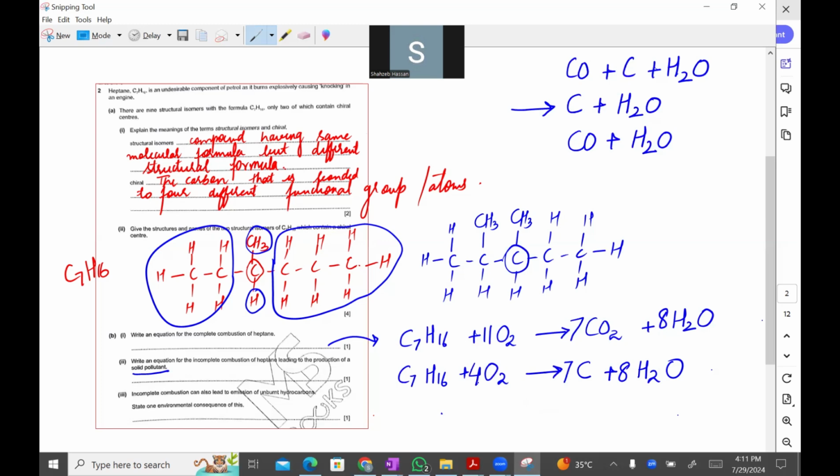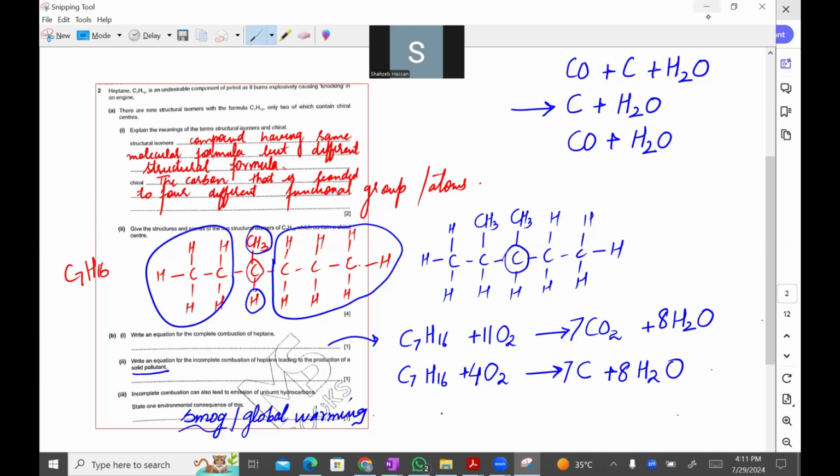Yes. Incomplete combustion can also lead to emission of unburnt hydrocarbon. State one environmental consequence of this. So you can say that either smog would be produced, or you can write that due to this, global warming can be produced. Because of the incomplete combustion, there would be smoke produced. Smog is the mixture of smoke and fog.